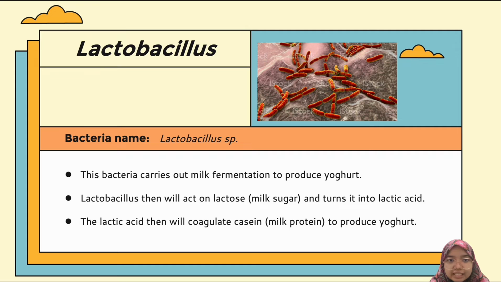So let's see the lactobacillus. Lactobacillus is one example of bacteria named Lactobacillus species, SP means species. So what do these bacteria do? Usually these bacteria carry out milk fermentation to produce yogurt.